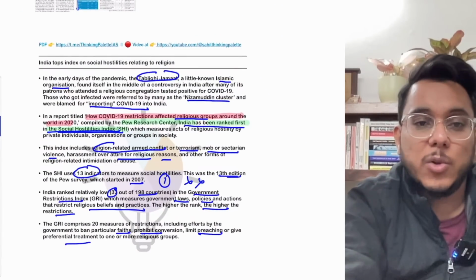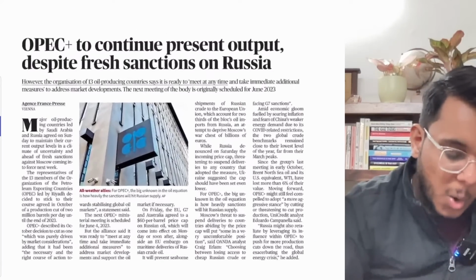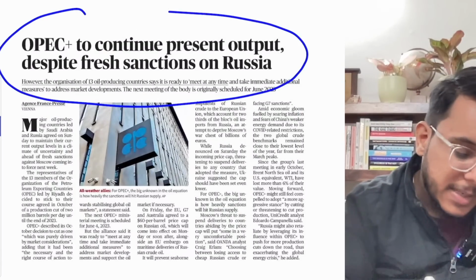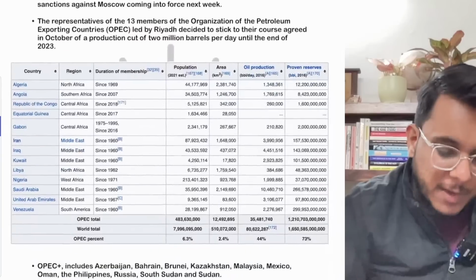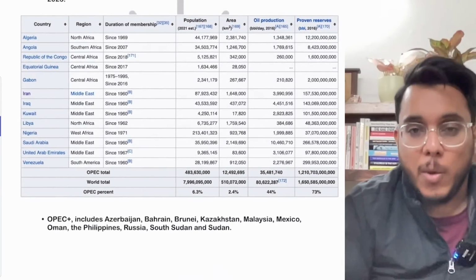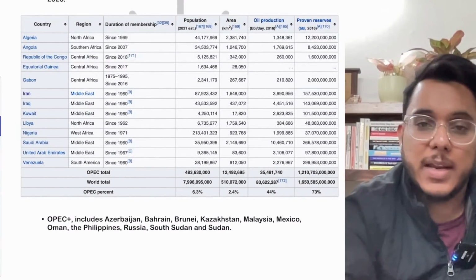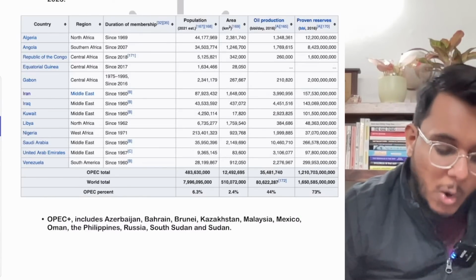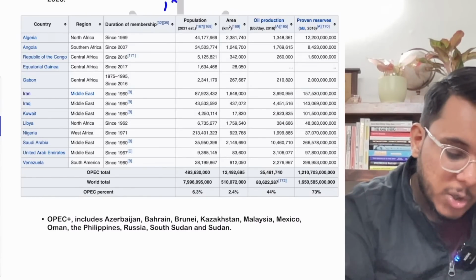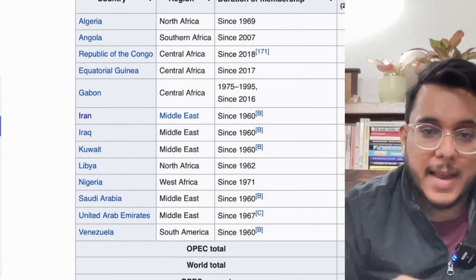Now we'll be moving to the next article. OPEC Plus to continue present output despite fresh sanctions on Russia. Now, guys, when we talk about OPEC Plus or OPEC, OPEC stands for Organization of Petroleum Exporting Countries. Now, OPEC is a coalition of 13 countries. The names of the 13 countries which are members of OPEC have been given